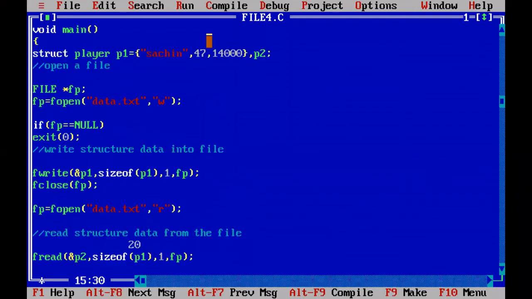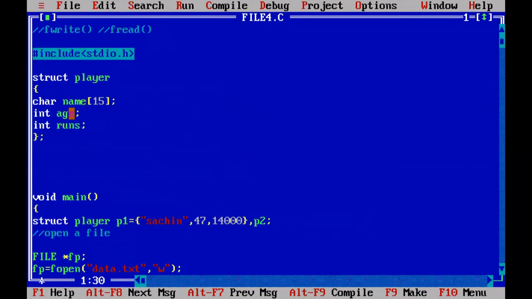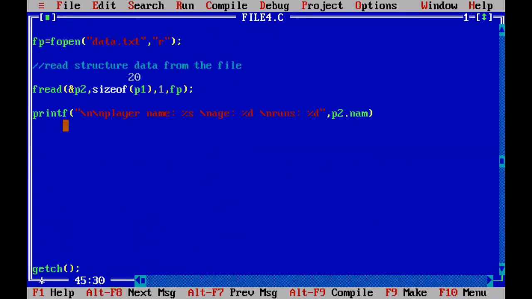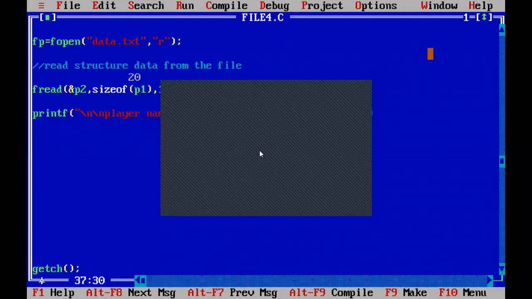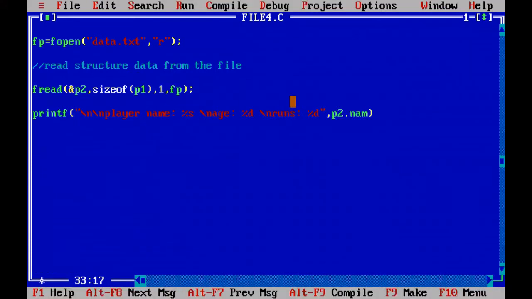How did we initialize? First one is name, age, and runs. So you know how to retrieve the values from a structure member. How do we retrieve the values from the structure variable? We can use the dot operator. P2 has the structure data retrieved from the FP file. So when you print P2, what is printed? The data that we retrieved from the file FP is printed.